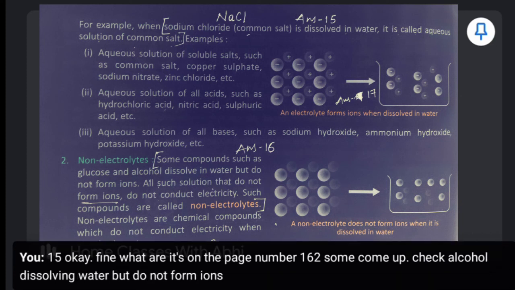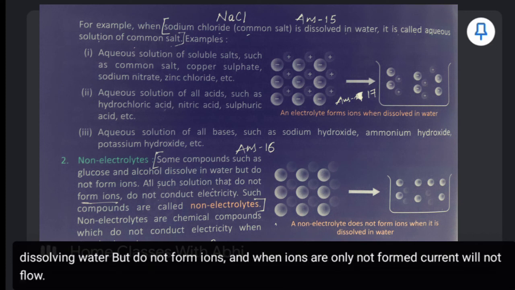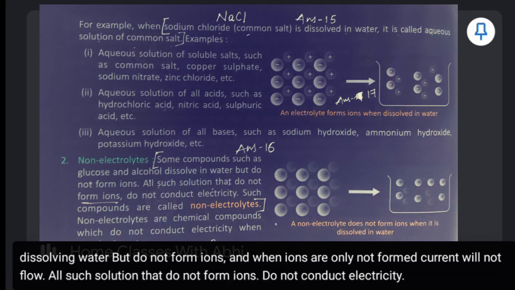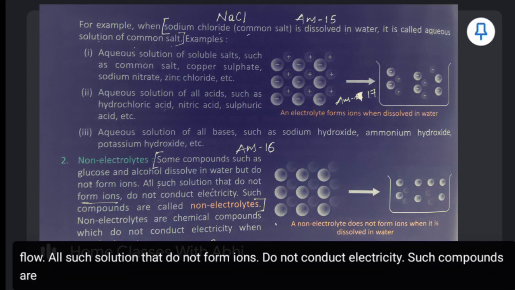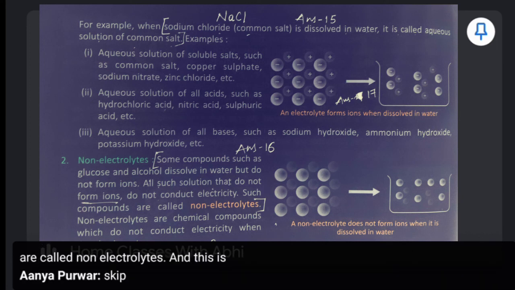And when ions are not formed, current will not flow. All such solutions that do not form ions do not conduct electricity. Such compounds are called non-electrolytes. And this is our answer 15 or 16.